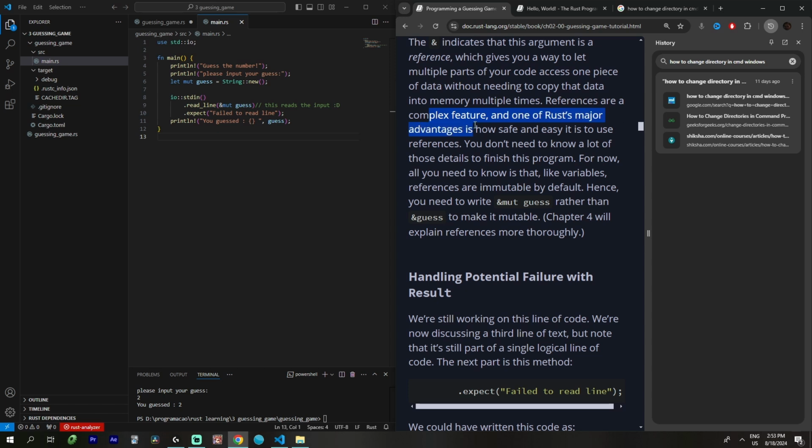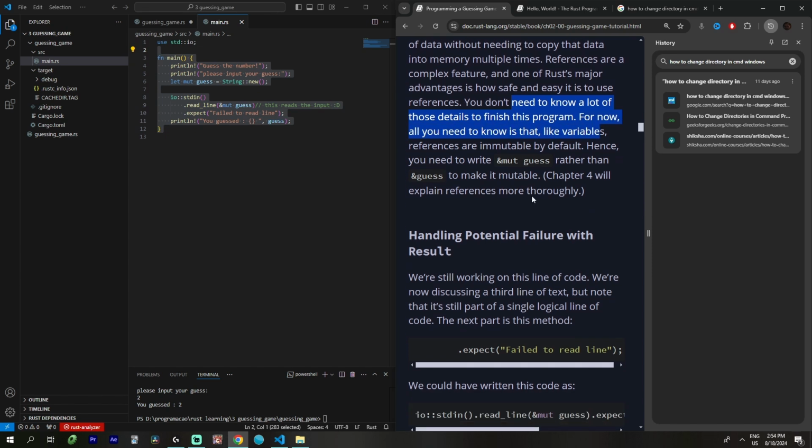Multiple parts of the code can access one piece of data without needing to copy that data into memory multiple times. References are a complex feature. One of Rust's major advantages is how safe and easy to use its references are. Yeah, because it doesn't allow you to do a lot of stuff that wasn't efficient or that would break your code, your program, that other languages allow you to do. It's a more strict language. That's why Rust is so good. You don't need to know a lot of those details to finish this program. For now, all you need to know is that, like variables, references are immutable by default. I know this.